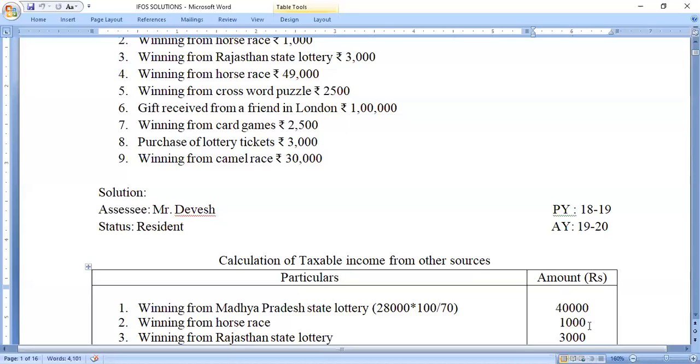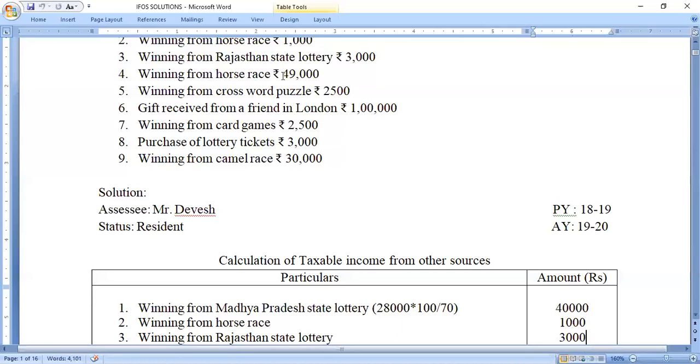So the tax is not deducted from the source. Third one, winning from Rajasthan State Lottery rupees 3,000. Again, it is not exceeding the rupees 10,000. So it's a gross up amount. So directly we have taken 3,000 under the head income from other sources.